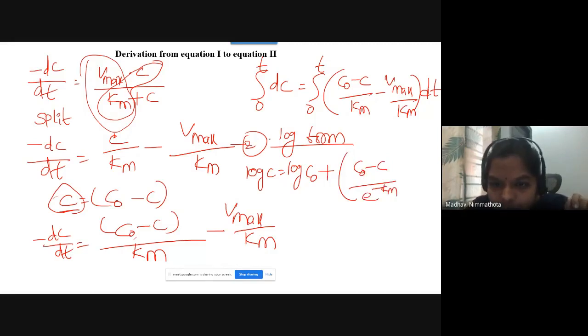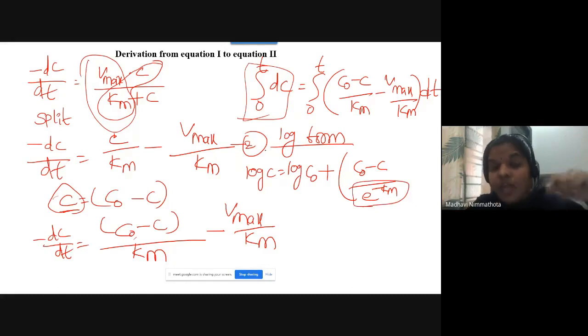See ma, when you apply log form to the above equation, integration 0 to t dC is log C is equals log C0 plus C0 minus C by e to the power of minus Km. When you convert to logarithmic form, it is the same as your first order derivation.